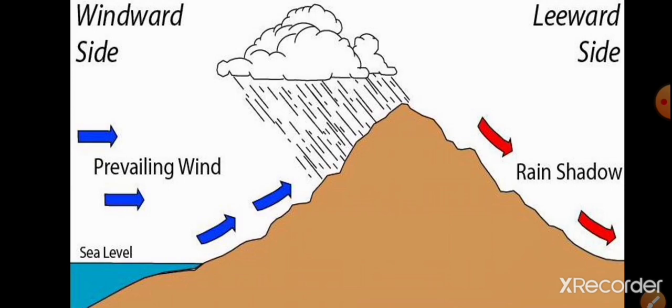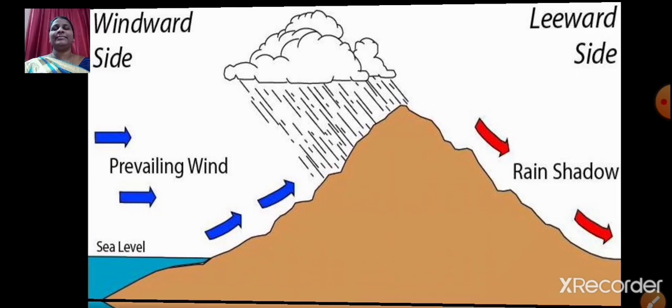So, you must be thorough with this concept. Okay. Now, if I ask you why there is thick evergreen forest towards the western slope of the Western Ghats, you should be able to answer. Yes, because you have more rainfall towards the western slope compared to the eastern slope of the Western Ghats.